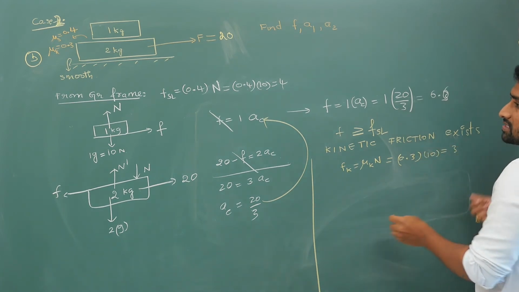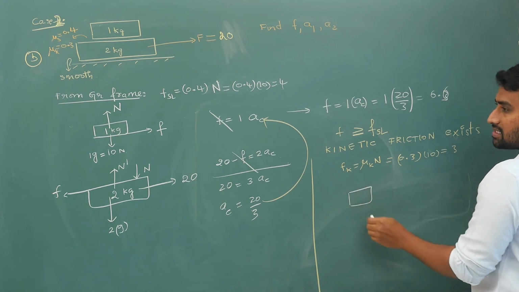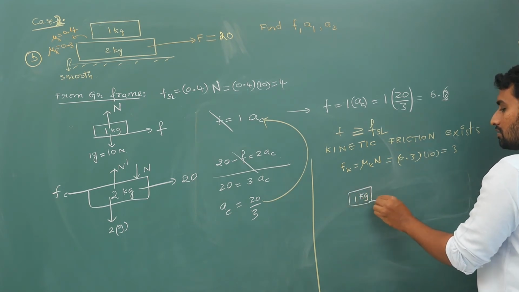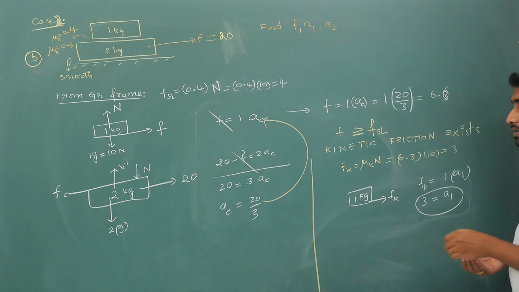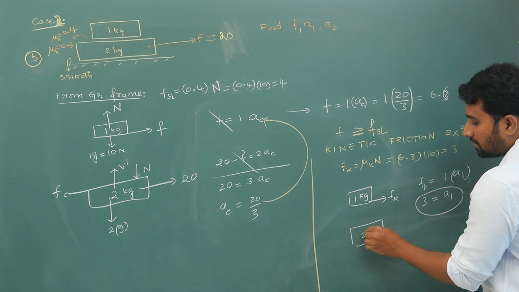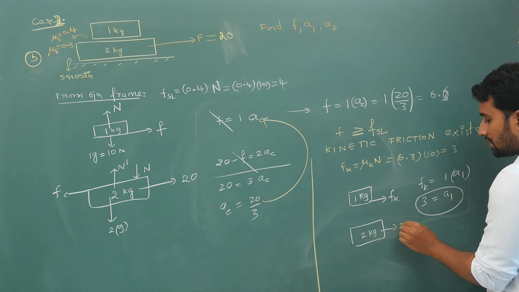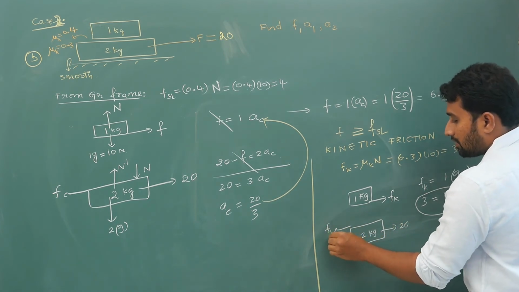Okay, so on this 1 kg block your kinetic friction will act. So Fk is equal to 1 times acceleration A1. But what is Fk? 3. So 3 is equal to A1. That means your first block will move with acceleration A1 equal to 3. Next, take the 2 kg block. On this there is 20, and Fk backwards.